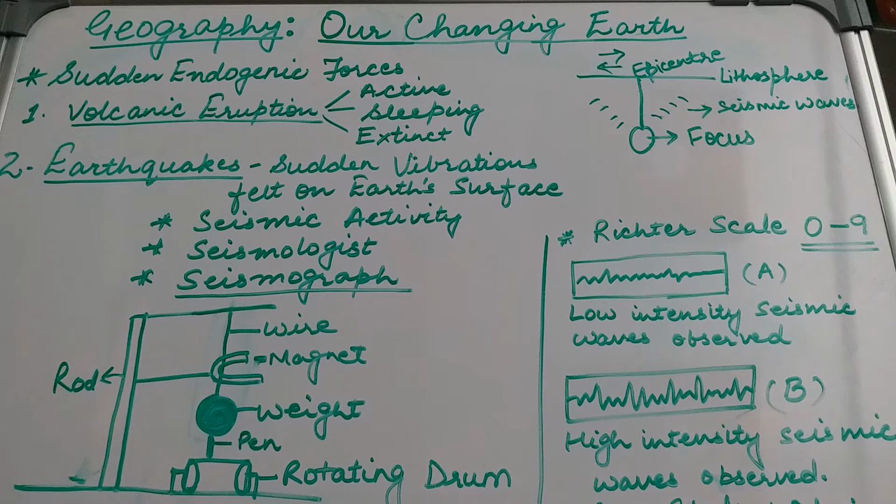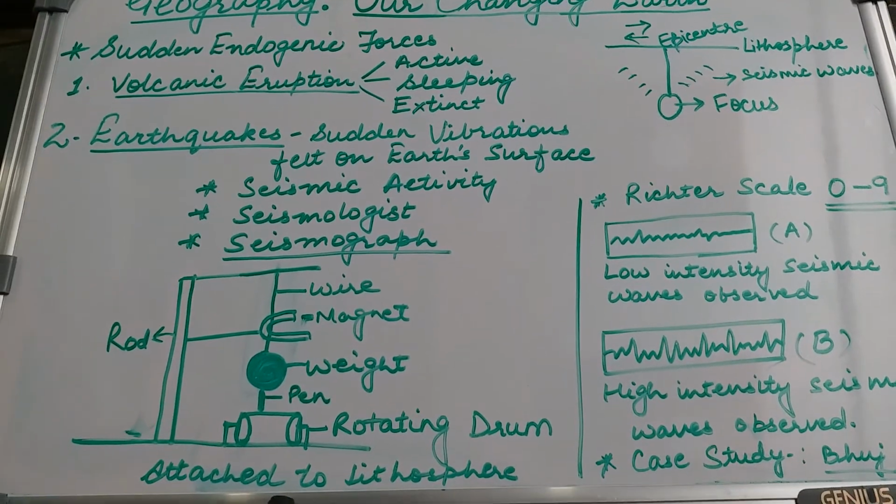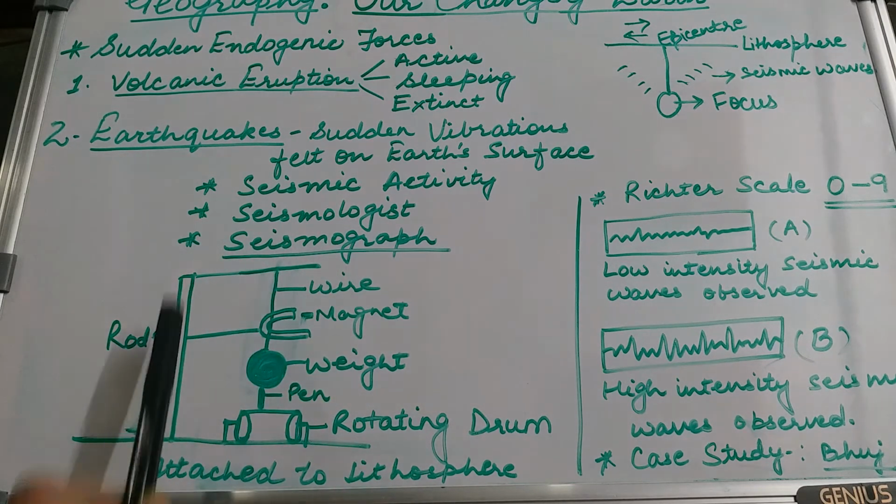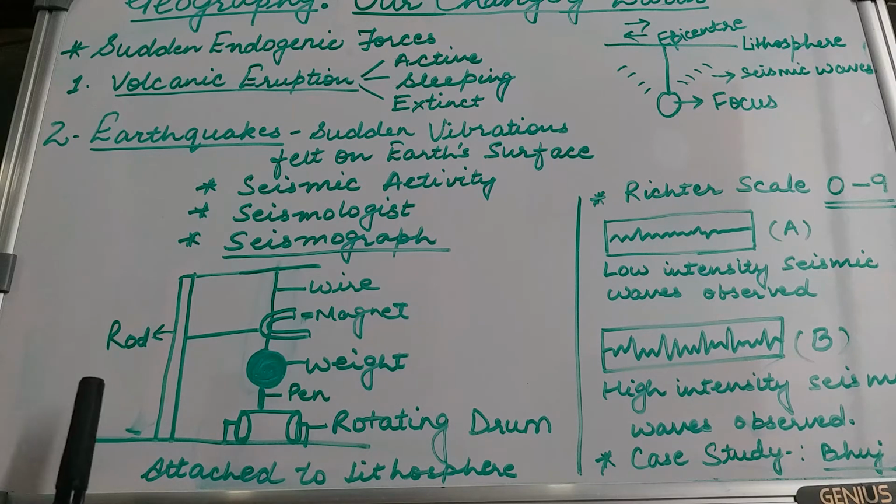Now here is an arrangement where this instrument, the seismograph, is attached to the lithospheric surface. This rod and the structure is fixed on land, and these instruments are usually fixed more in those areas which are more prone to an earthquake. For example, there is a certain region near the Pacific Ocean which is also called the Pacific Ring of Fire.